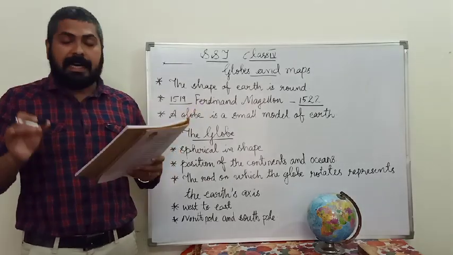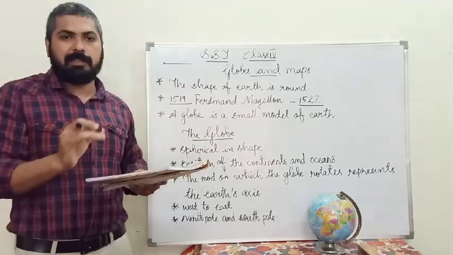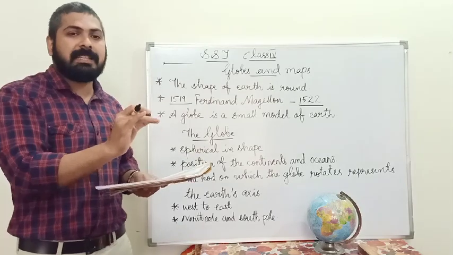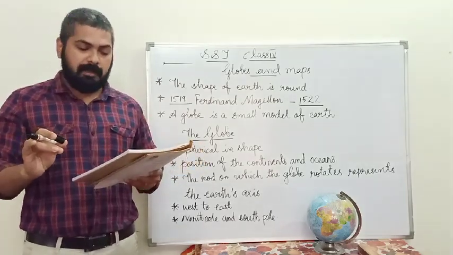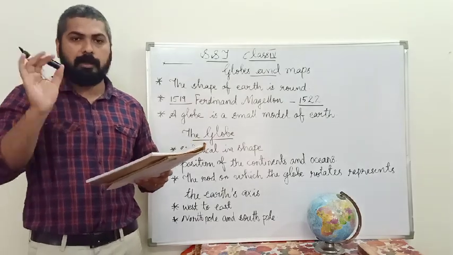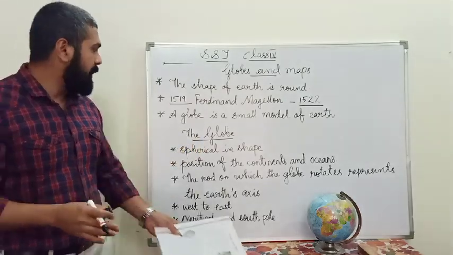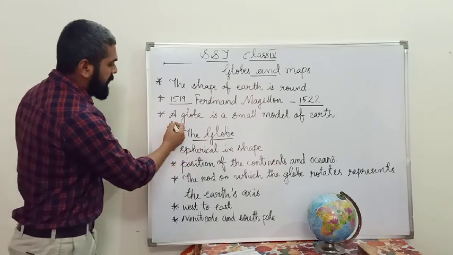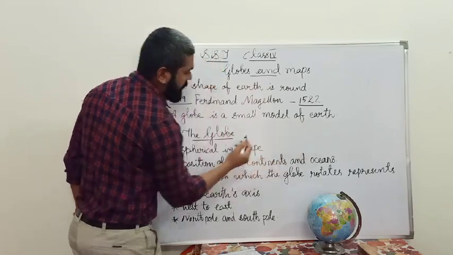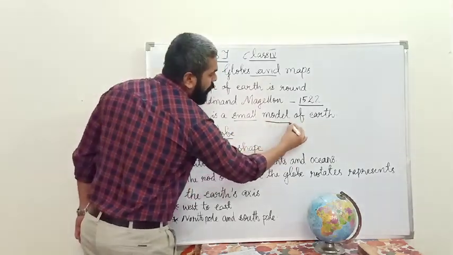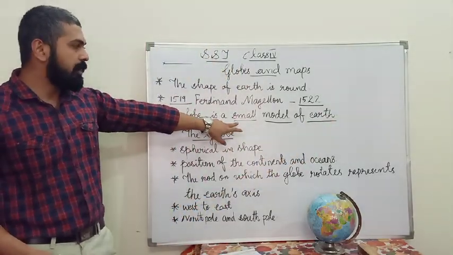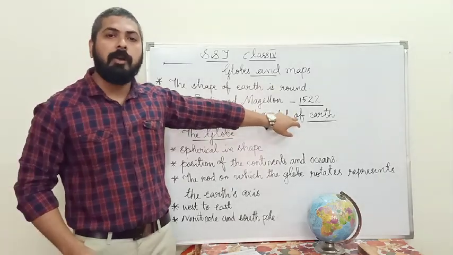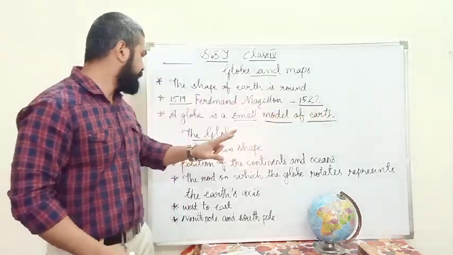Therefore, to study the earth in detail, we need a tool. It is a globe. That means a globe is a small model of earth. Don't forget, what is a globe? The globe is a small model of earth.